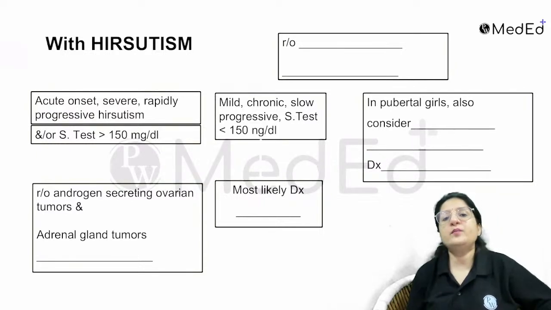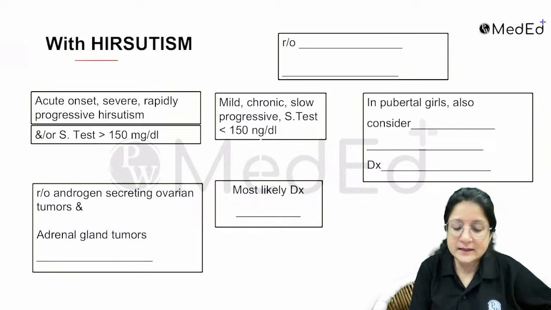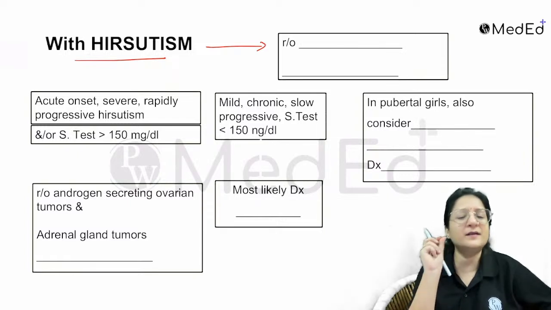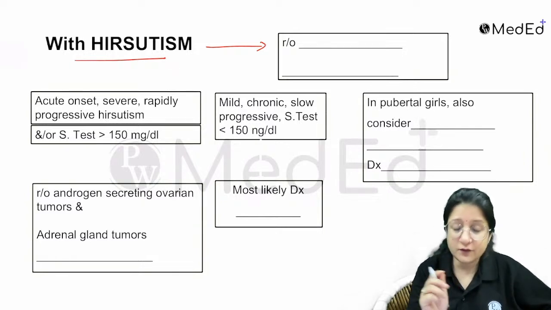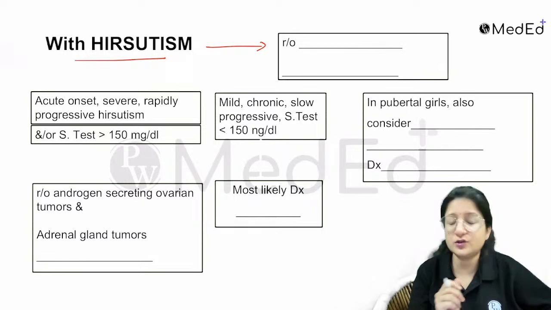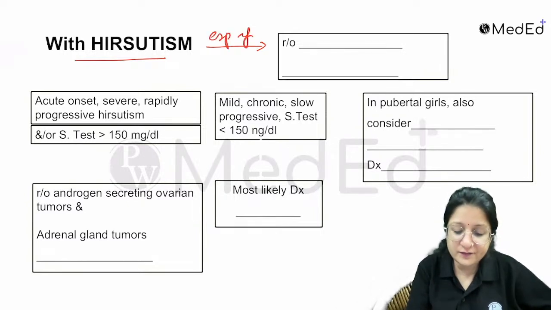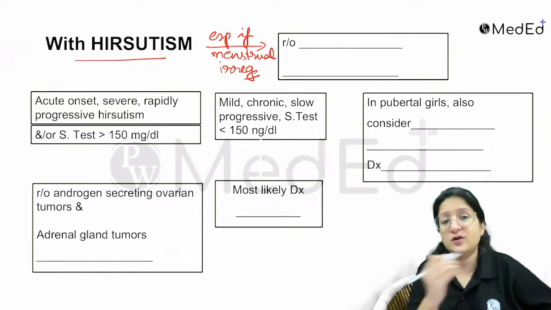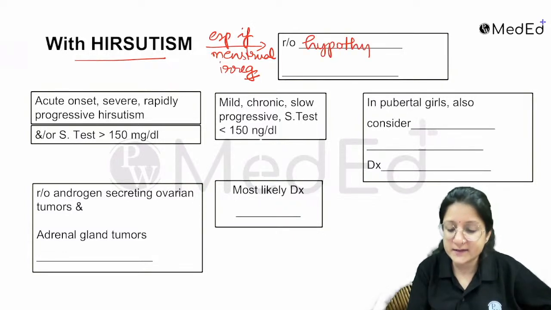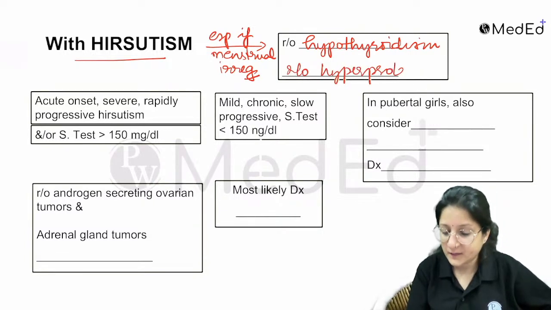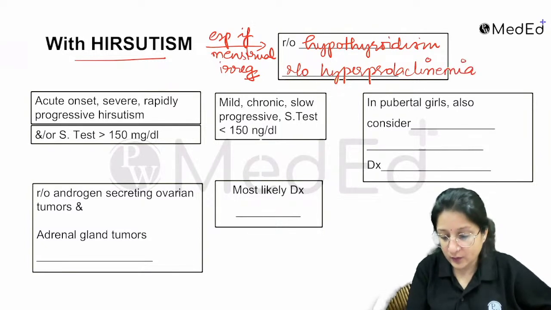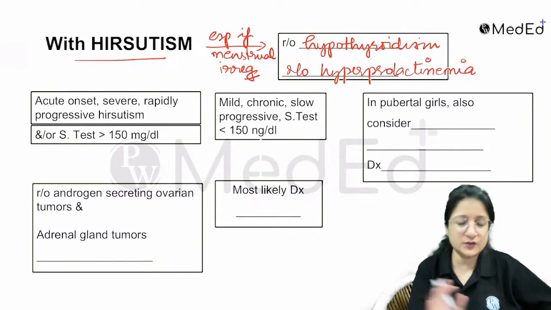Now, remember some key important pointers with hirsutism. When you have a clinical case, make sure that by history or by any clinical finding suggestive of hypothyroidism or hyperprolactinemia, especially if menstrual irregularities are there, rule out hypothyroidism, and also rule out hyperprolactinemia, the common endocrinological causes associated with hirsutism.